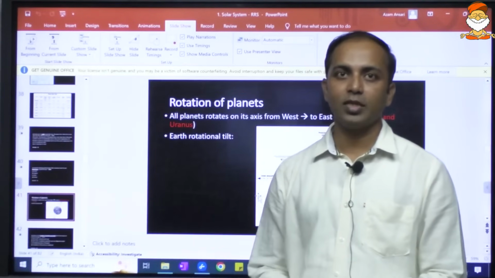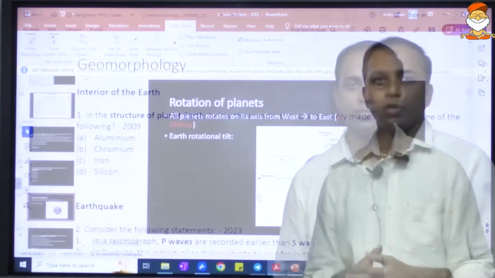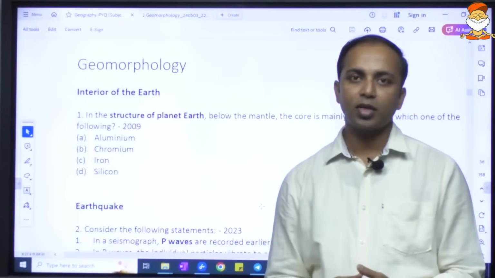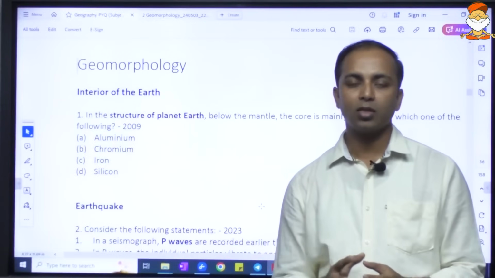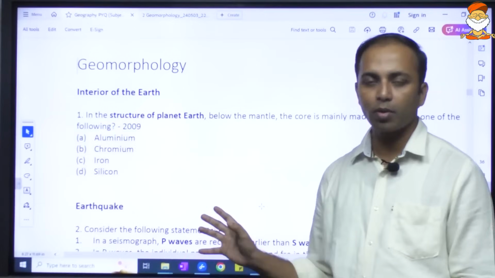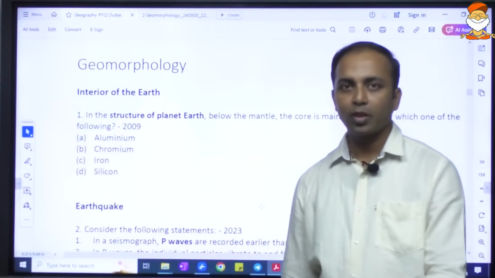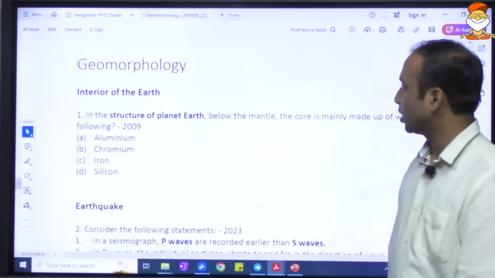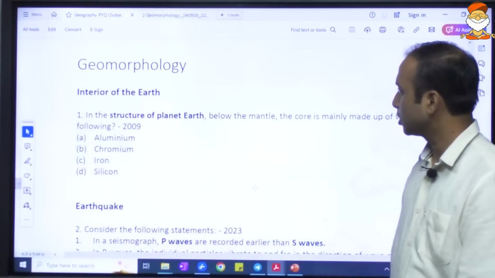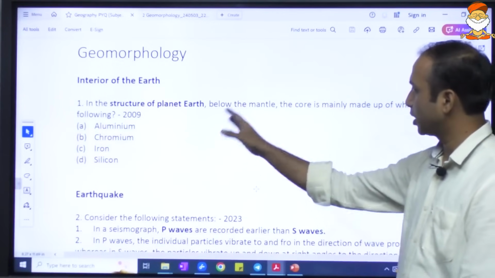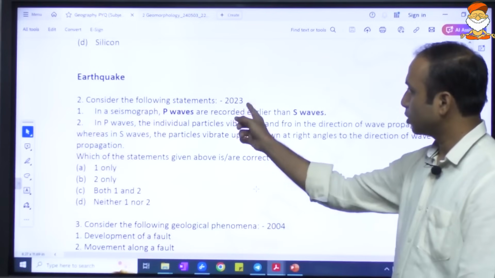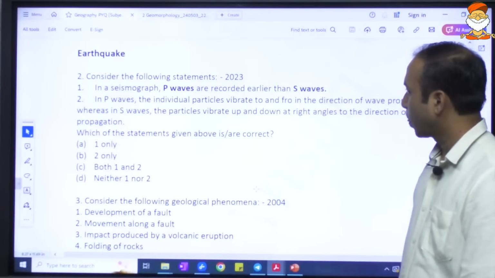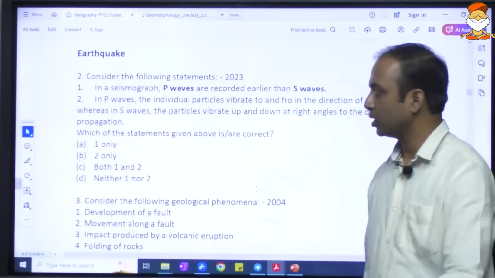So we should quickly move towards the second topic now, that is geomorphology. With respect to geomorphology, as we had initially seen in the analysis, not many questions are asked in prelims. It is an important topic, but from a mains perspective. From the prelims perspective, let us see what questions were asked so that we can focus accordingly. Here in geomorphology, we can see questions have been asked on the interior of the earth, a very old question. Recently in 2023, last year itself, they asked a question related to earthquakes, the P waves and S waves, and the characteristics of the P and S waves.